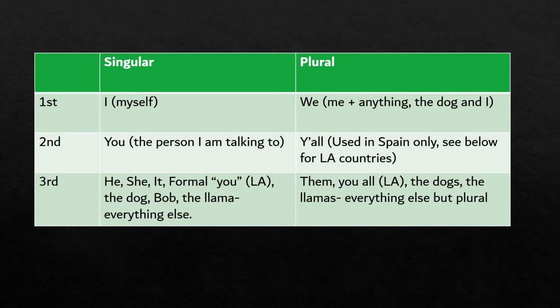I want you to mentally put this box in your brain for the rest of your Spanish speaking or Spanish learning career. Once you get pretty used to speaking it, I don't think you really need the box anymore, but while you are learning Spanish, this box is going to be key for you to understand new verb conjugations and the people and how everything works together. So really lock this box in. And we've got the singular column, the plural column, first, second, and third rows.